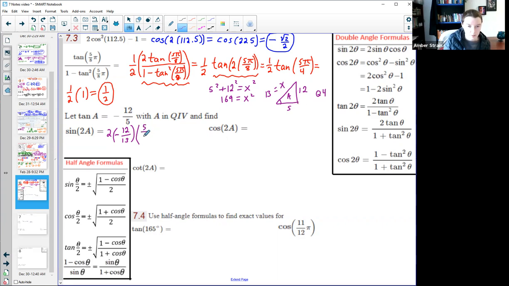Again, the most common mistakes in these problems are the signs, S-I-G-N. So make sure to always take a step, double check that all your pluses and minuses are where they need to be. Quadrant 4, sine was negative, cosine was positive, and then move forward. Right here, I can just do the rest in my calculator, punch in those fractions, and I would get negative 120 over 169.